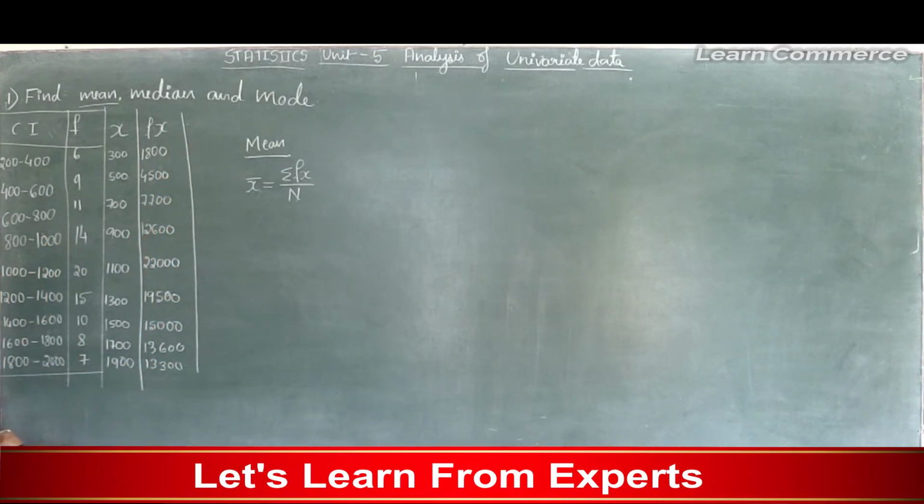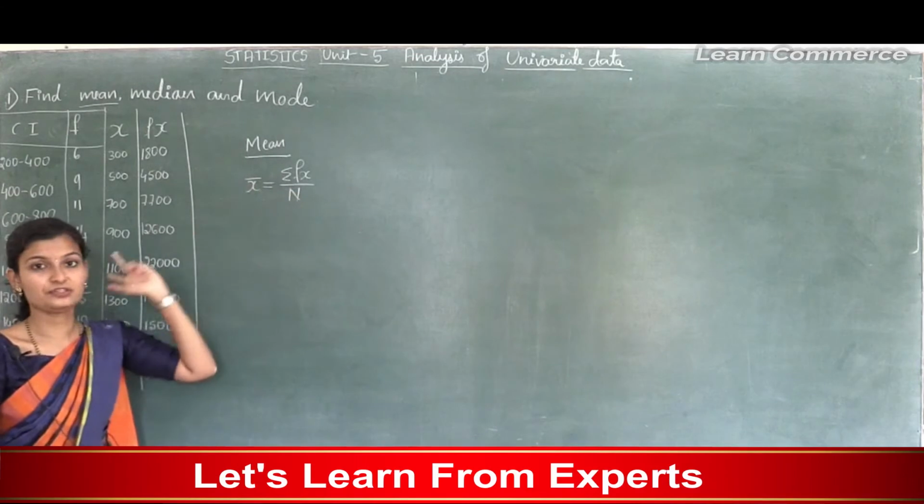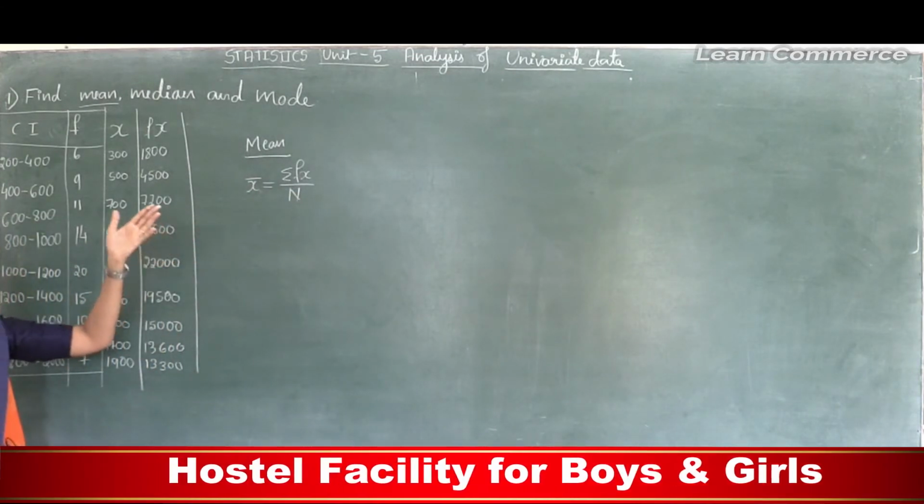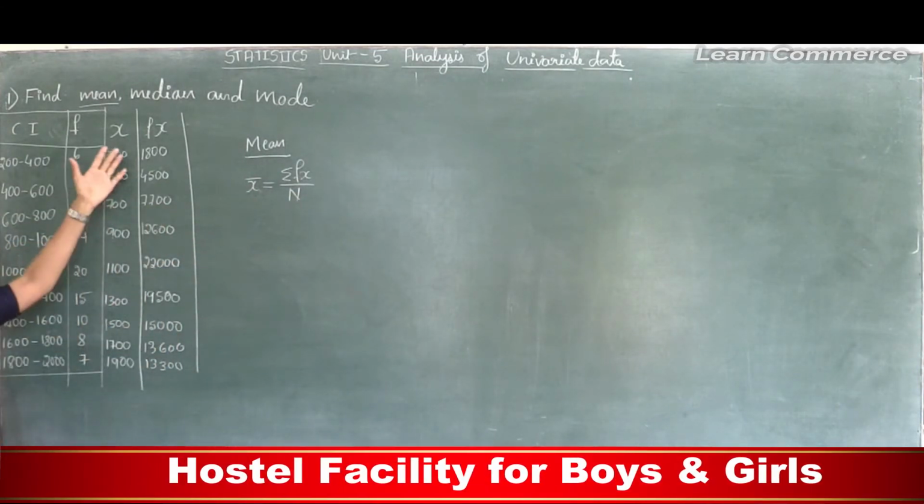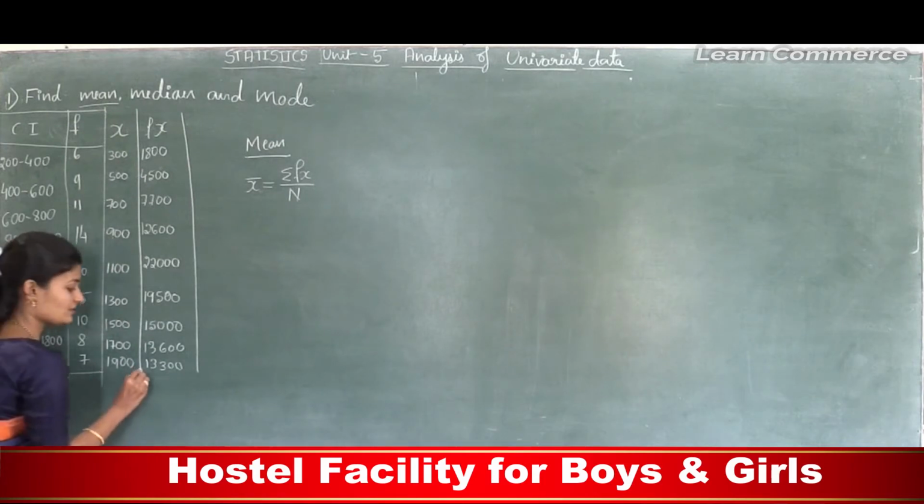Now, based on the formula we need sigma fx, the total of the f into x observations.